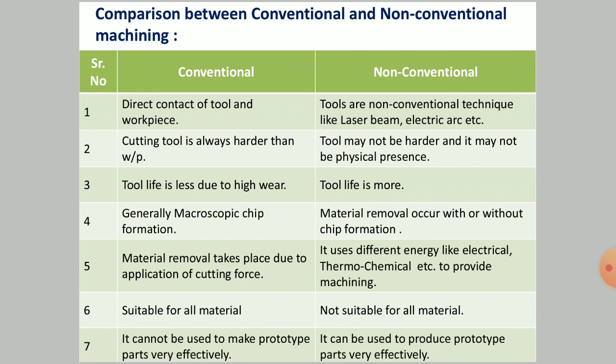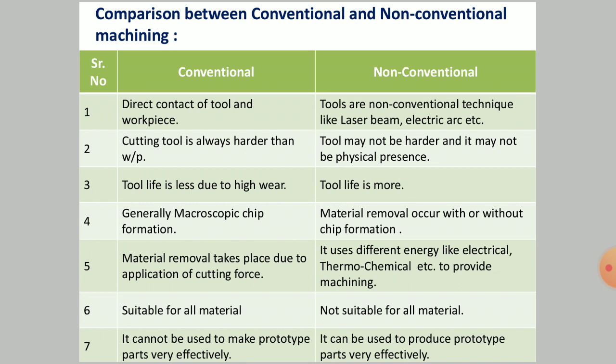Generally, macroscopic chips are formed. Let me clarify the difference between microscopic and macroscopic. Both are very tiny particles, but macroscopic particles are visible. The chips formed, we have studied in our curriculum.